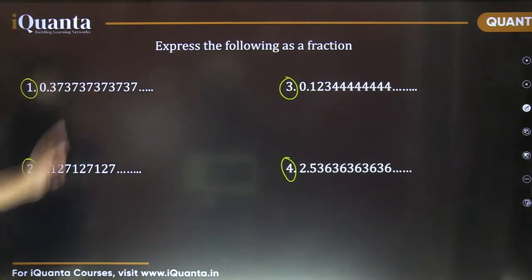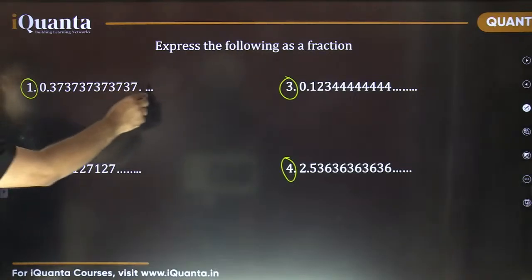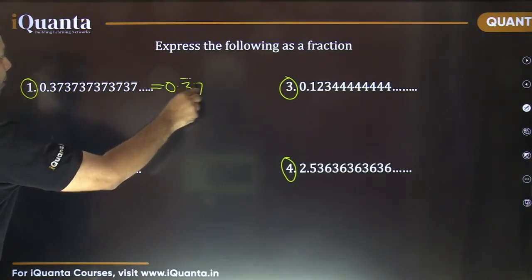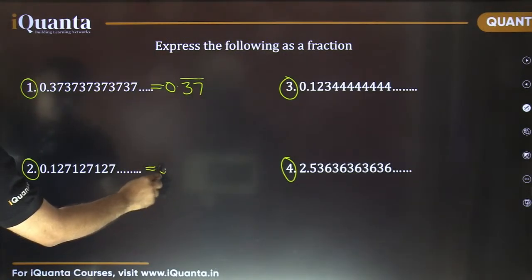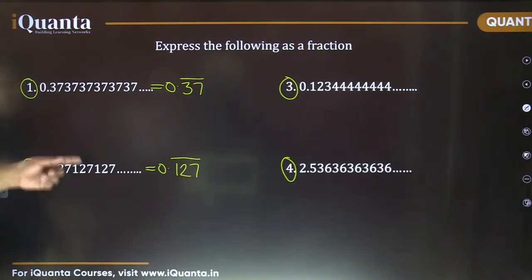These circled numbers are not the part of the number. ठीक है ना? This first one is 0.37 bar. The second one is 0.127 bar. This 127 is repeating here.